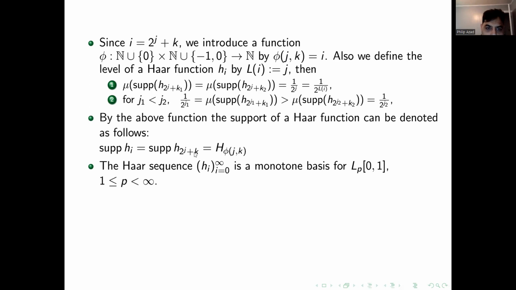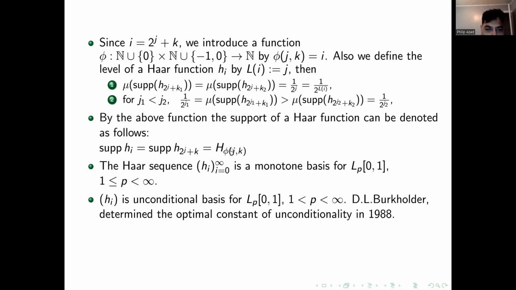We would denote the support of the Haar functions by this uppercase E, h_{j,k}. Something else: the Haar sequence is a monotone basis for L_p[0,1]. h_i is unconditional for p greater than 1 and less than infinity, and for p equal to 1, the Haar basis is conditional.